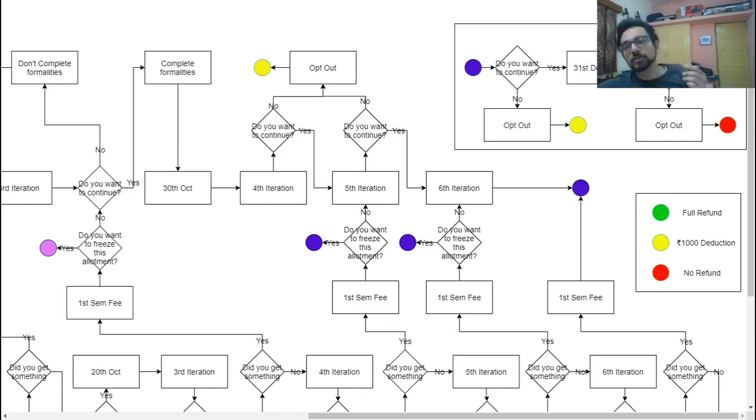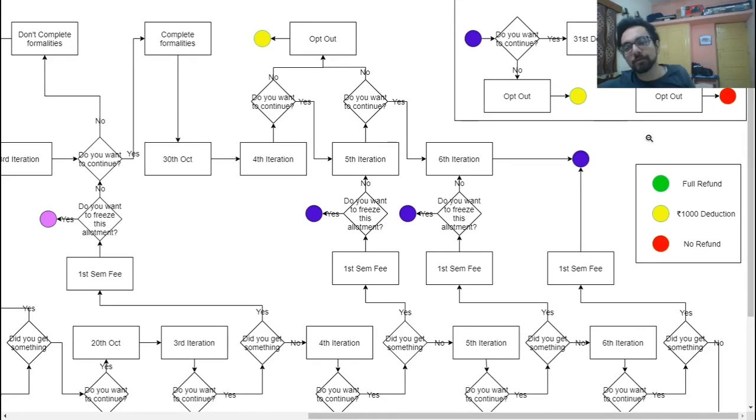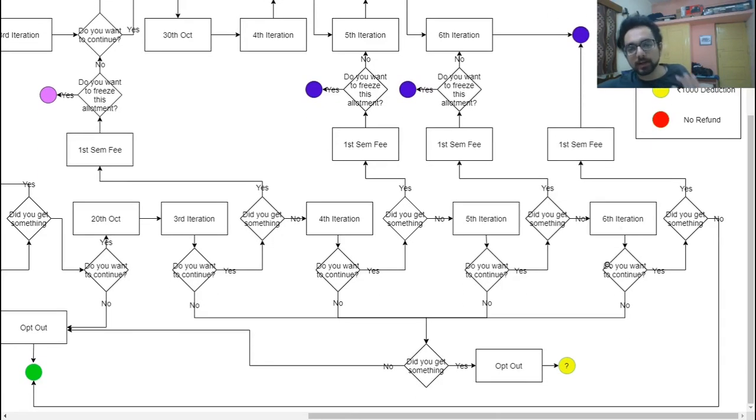After 31st December, if you want to continue, fine. If you do not want to continue, you can opt out, but you will lose 100% of whatever amount you have deposited. This is somewhere around 2,50,000 in that range. So after 31st of December, you will lose the complete fee. So this is the entire chart.